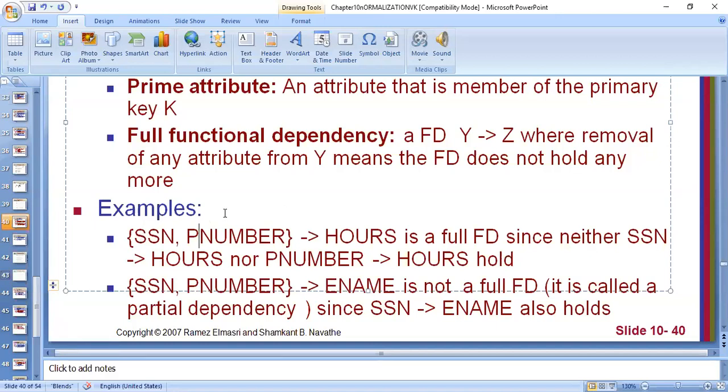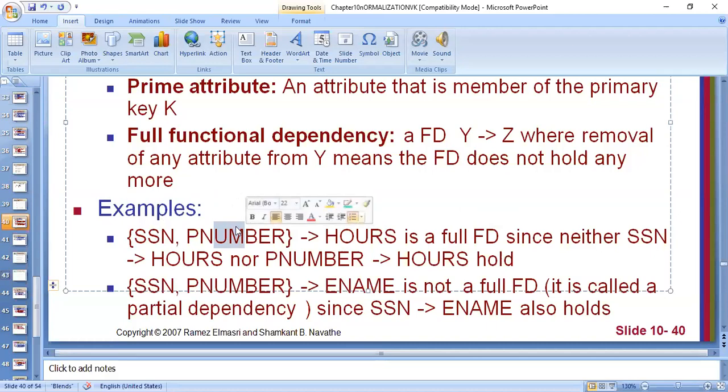So I need the complete question. If they ask me only Vaishali madam, or just give me the faculty ID and ask hours, then this question will not be clear. I cannot determine hours only by the SSN number, or only by the faculty ID. To determine the number of hours, I need both: the faculty ID as well as the subject number. Clear with that? That means to determine the number of hours, I will have to know the employee as well as the project about which you are asking.